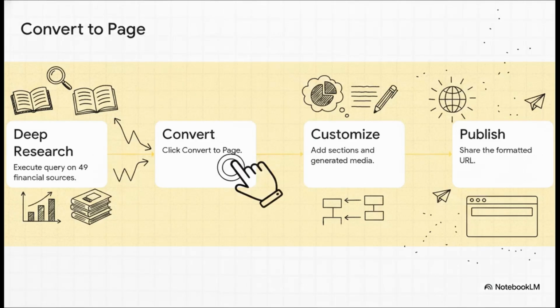But you don't just leave all that gold sitting in a chat interface. Once you've executed a deep research sweep, like analyzing those 49 complex financial sources, you literally just click Convert to Page. In a matter of seconds, the system synthesizes all that dense data into a beautifully formatted, shareable article. You can pop in custom sections, generate AI diagrams to illustrate your points, and just publish it as a clean URL to share with your team. Honestly, it's a researcher's dream workflow.